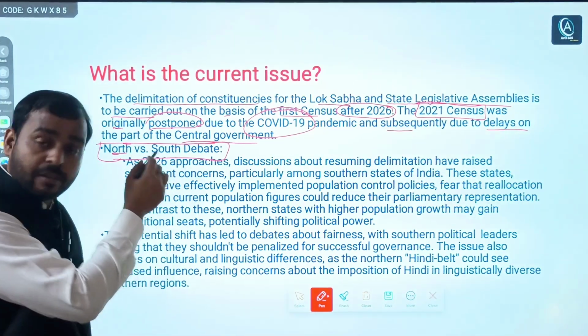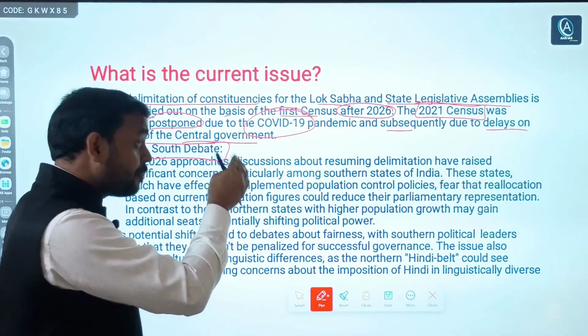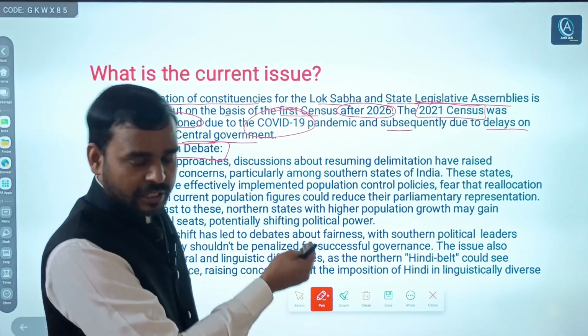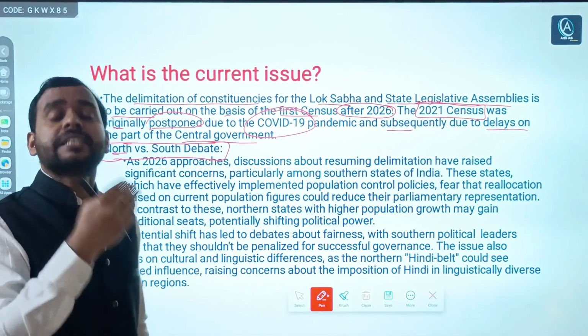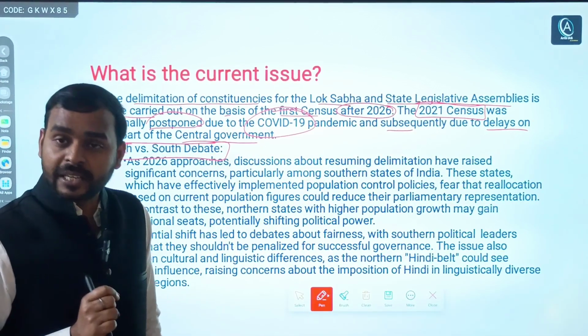There is a debate among both parts of the country. They are considering that they will lose their representation in the Indian Parliament.